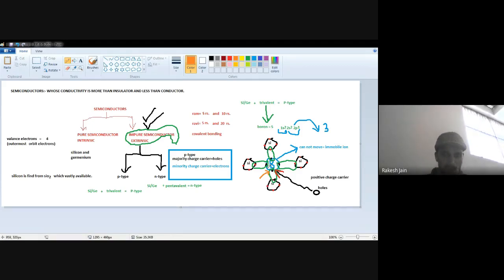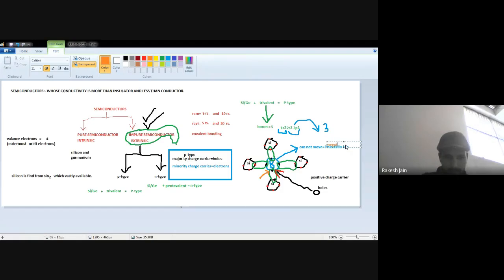But to make the covalent bonding from another side, this boron uses an electron, and an electron is a negative charge carrier. So which thing is increasing in boron, positivity or negativity? Because boron uses an electron, negativity is increased. So boron is a negative immobile ion.